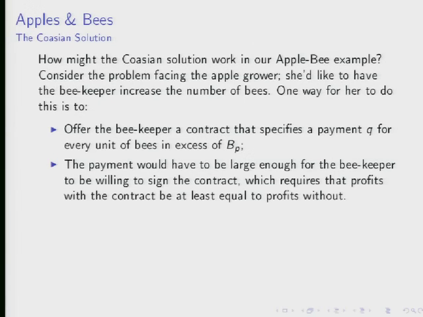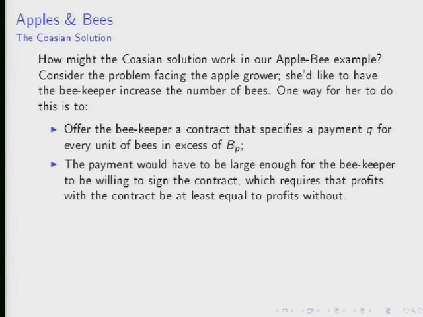Okay, is there a problem there? He benefits from every unit of B. Yeah, he's going to pay. The setup of this contract is he's only going to pay for what the beekeeper wouldn't keep on her own. I'm subtracting that off. So this is a good question. This is all equal to minus CB plus Q times B minus BP. If you prefer, maybe that's a clearer way to write it. Okay. All right.